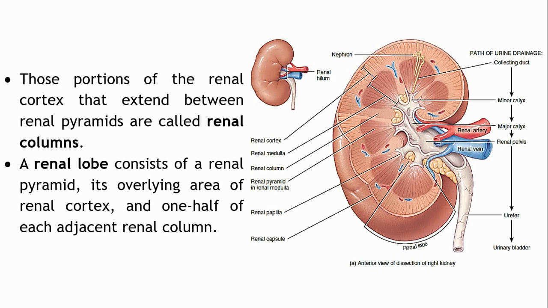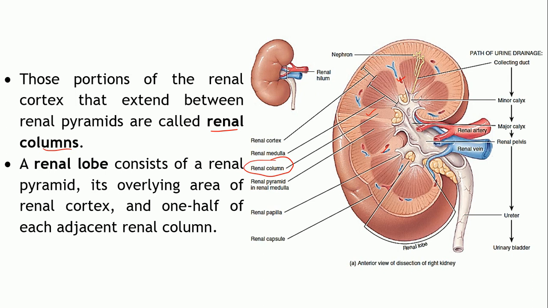Now, the portion of this cortex which extends in between these pyramids. The cortex is formed by the outer region as well as the areas in between the renal pyramids. That particular portion of the renal cortex, the area in between the pyramids, is referred to as the renal columns.